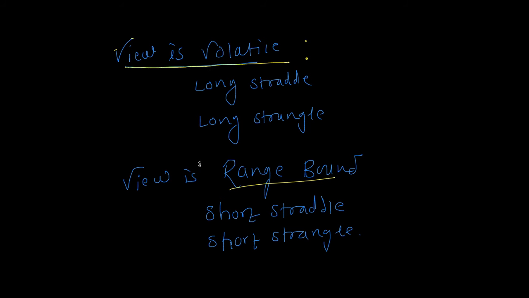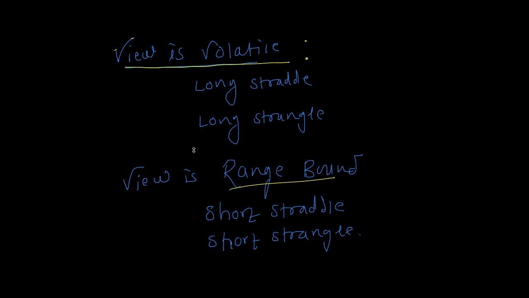In earlier videos, we have understood what is a straddle and what is a strangle. In this video, we'll try to understand should we make a long straddle, long strangle, or short straddle or short strangle. First, let's try to understand when we will go long.